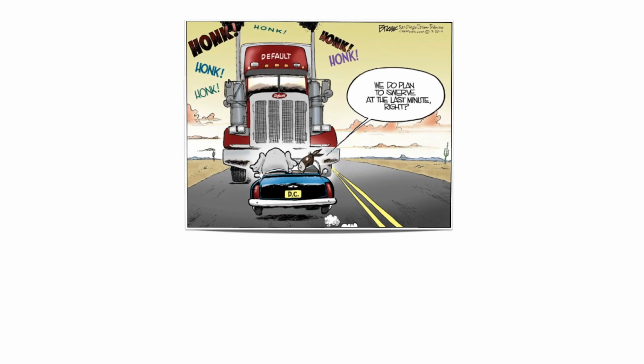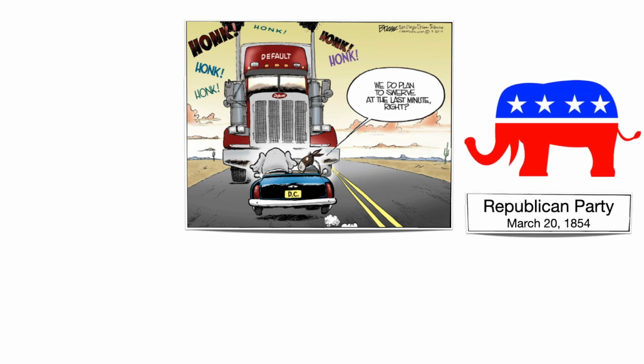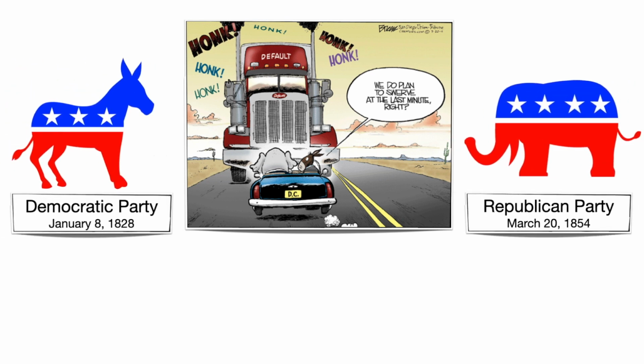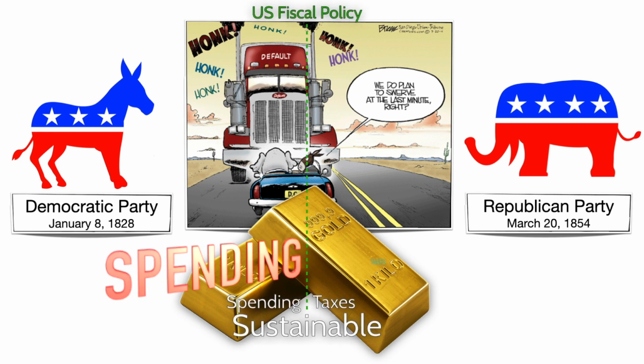Anytime we reach the statutory debt limit these days, we play a game of political chicken, but it wasn't always this way. The Republican Party was established in 1854 and the Democratic Party in 1828, when the United States was still on a gold standard and fiat dollars could be converted to gold or silver. That conversion mechanism acted like a governor for our government to ensure that decisions these parties made regarding our long-term fiscal U.S. policies were sustainable. If spending was too high or taxes too low, the government was forced to adjust and course correct accordingly.